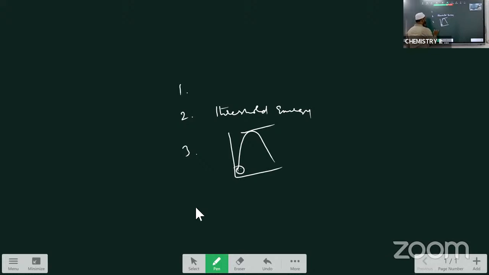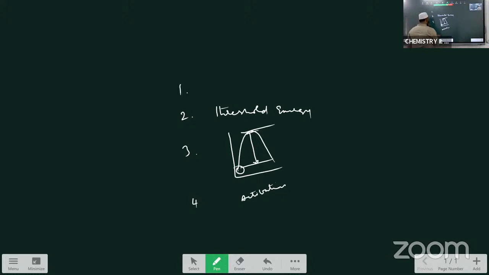Now fourth is, the difference between the threshold energy and energy of the general molecule is called activation energy. The molecules which have this threshold energy are called activated molecules, and collision between them gives the product.